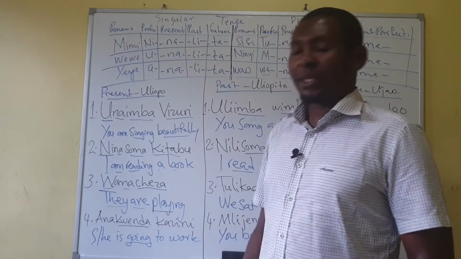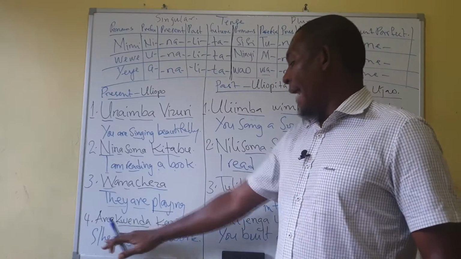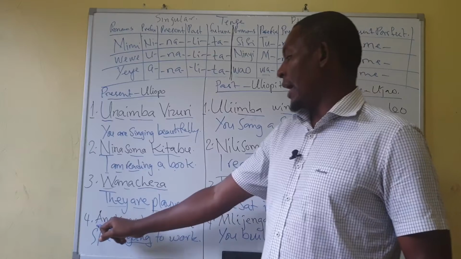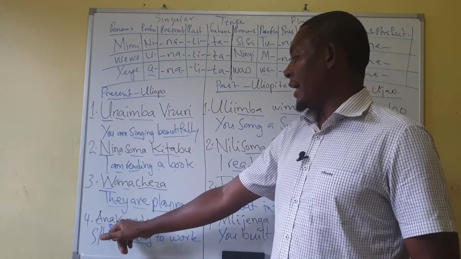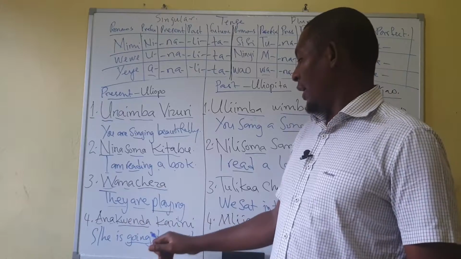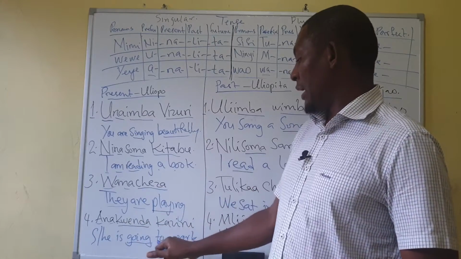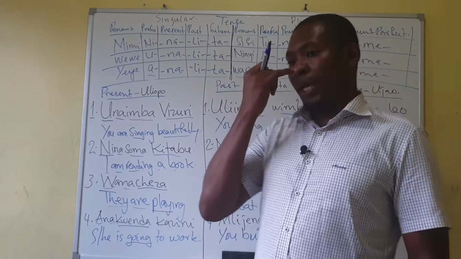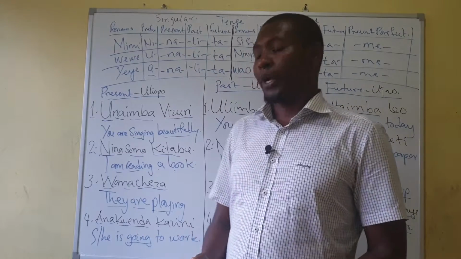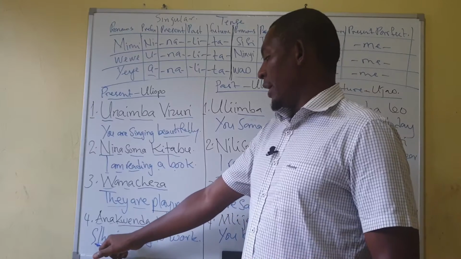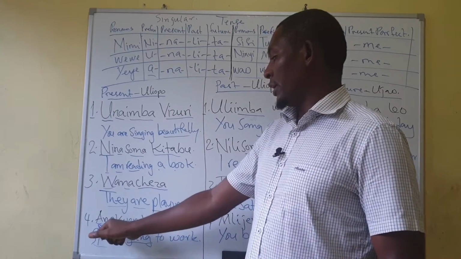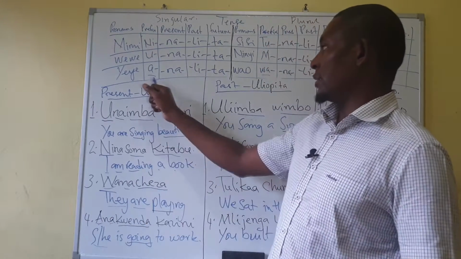And our fourth example, anakwenda kazini. A here, it's yeye. Na, it's our present. And kwenda, it's going. Kazini, it's going to work. And he or she is represented here, as I've said.